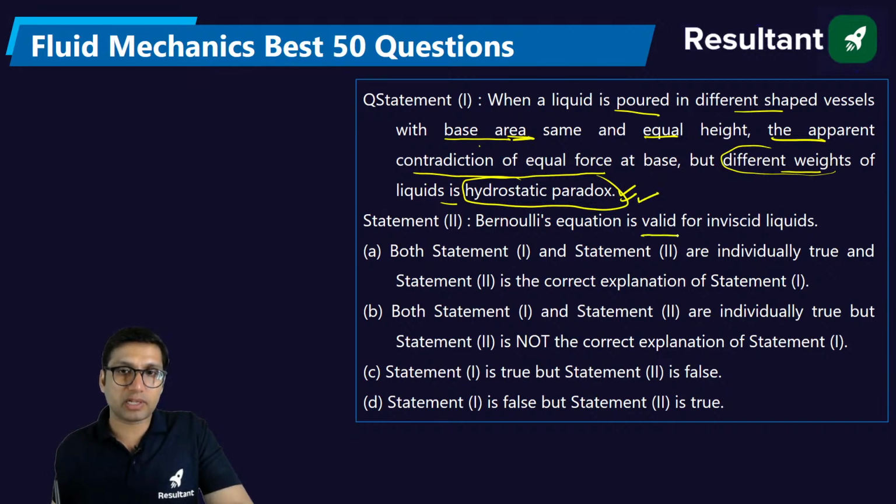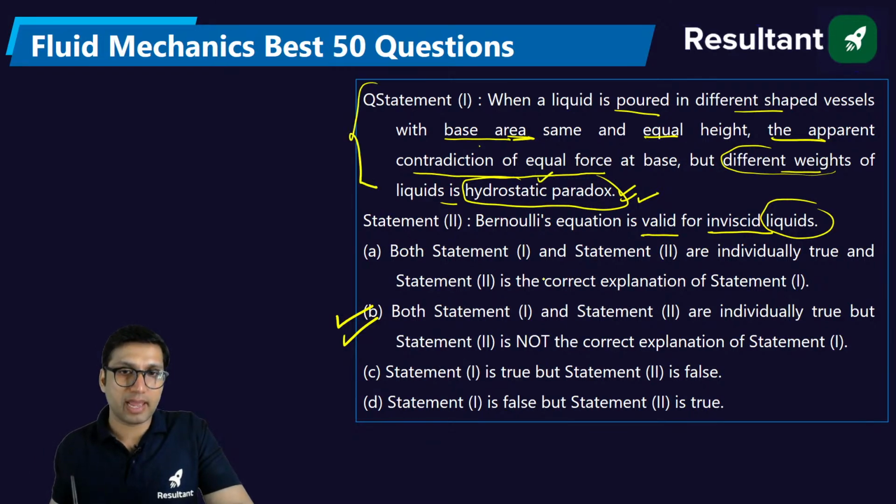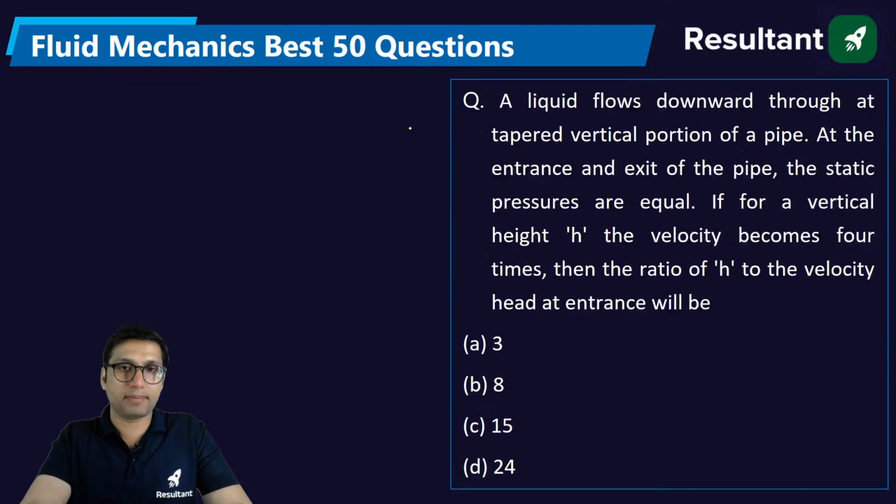And Bernoulli equation is valid for inviscid fluid. This is also correct. But these two are not related to each other. Both the statements are individually true. This is true about hydrostatic paradox, and this is also true: Bernoulli equation is valid for inviscid fluid. But this is not the explanation for statement number 1. Statement 2 is not the explanation for statement 1. So the right answer will be B.